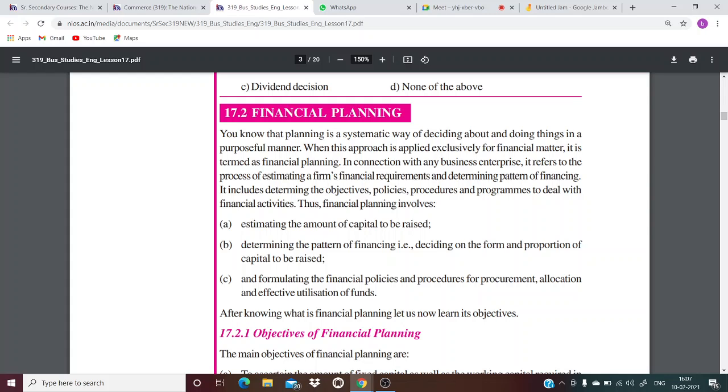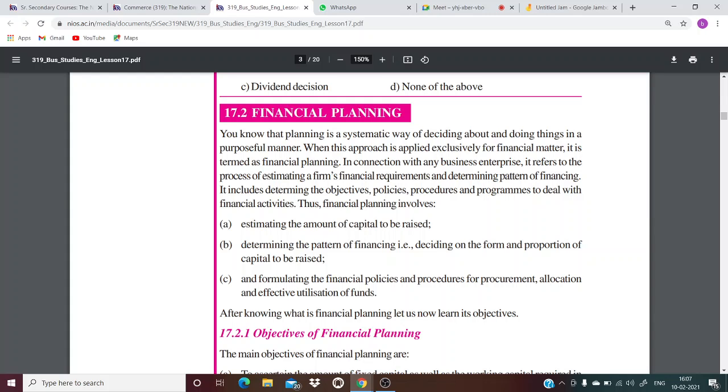And when you plan about financial matters, then it is called financial planning. In connection with any business enterprise, it refers to the process of estimating a firm's financial requirements and determining the pattern of financing. Now, when we talk about business, financial planning is to decide or to estimate how much finance is required by the business, right? It includes, and from where are we going to get the finance also? It includes determining the objectives, policies, procedures, and programs to deal with financial activities.